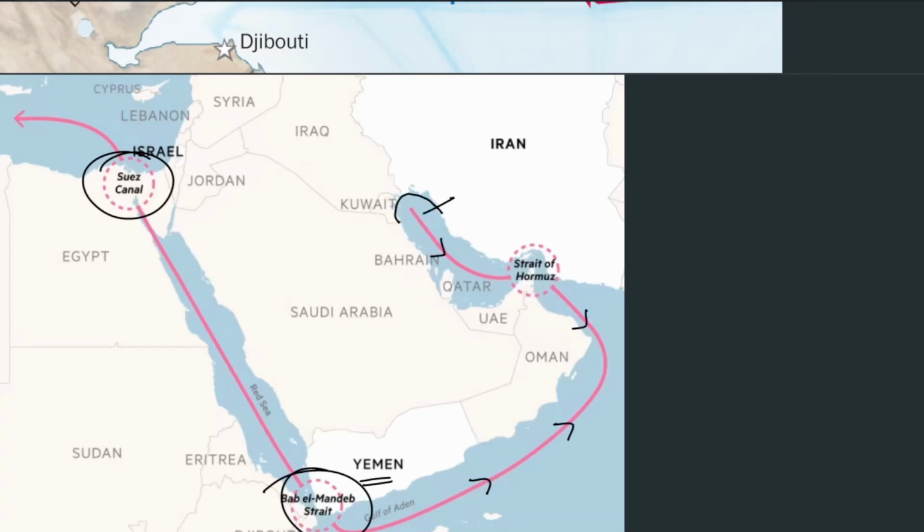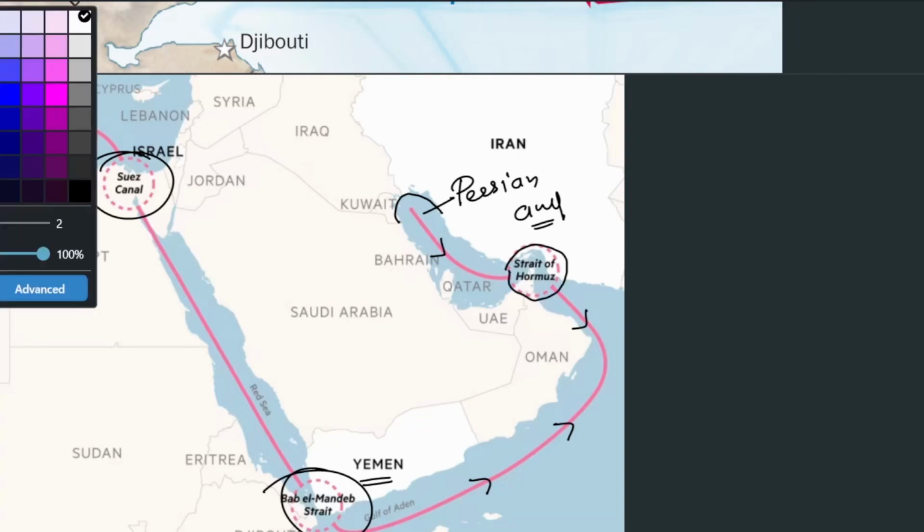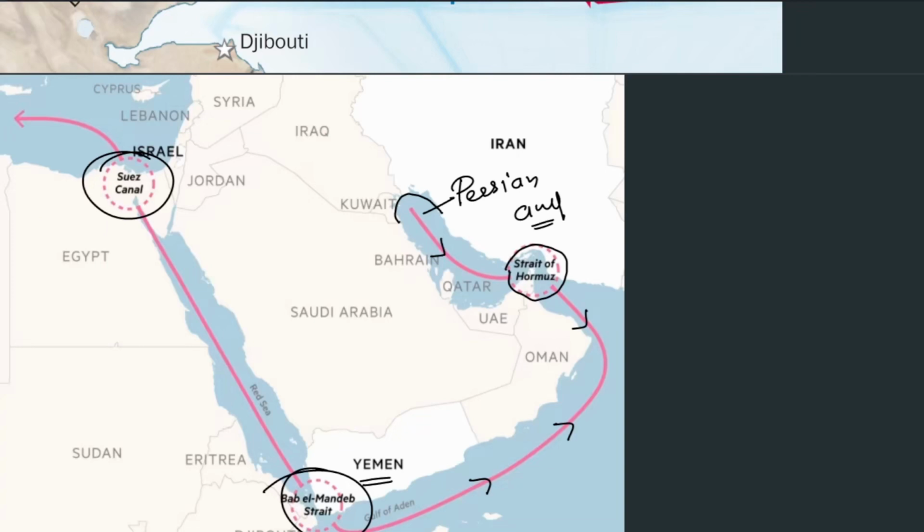This is known as the Persian Gulf. So we meet the Strait of Hormuz. Please remember the Strait of Hormuz. And further down we meet the Bab el Mandab Strait, and then the Suez Canal.